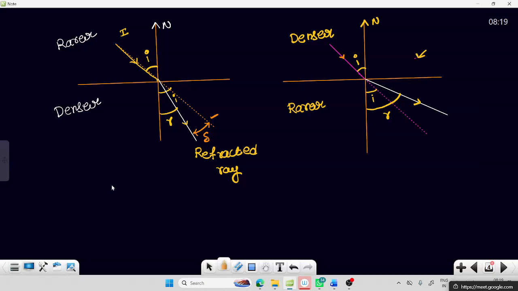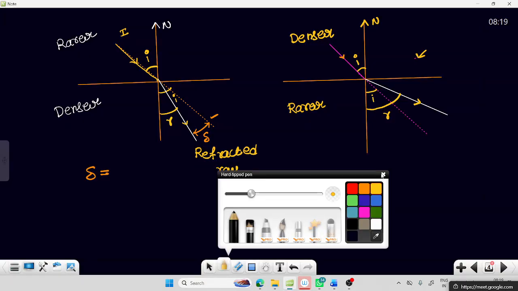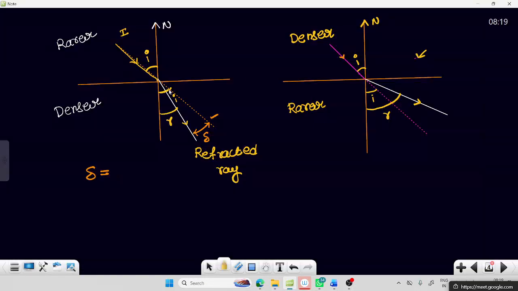Now, can you tell me the deviation in this case? How much is this angle? This is the incident ray, which wants to go like this.